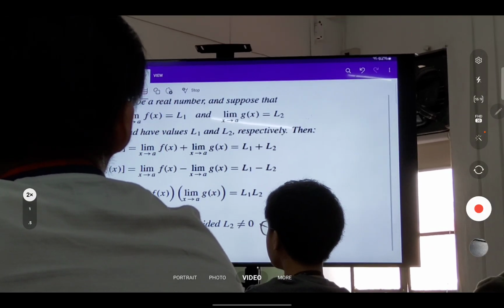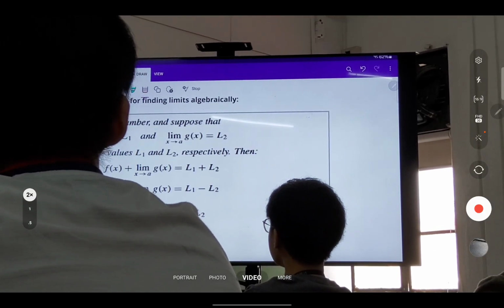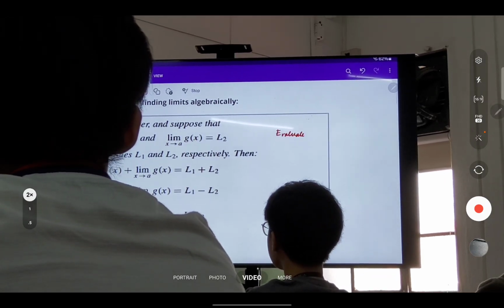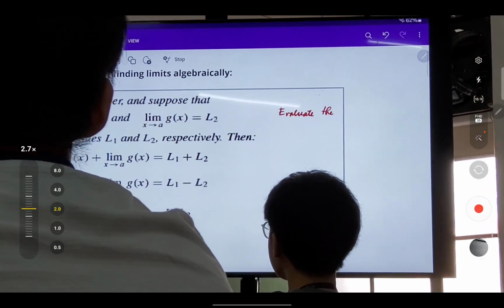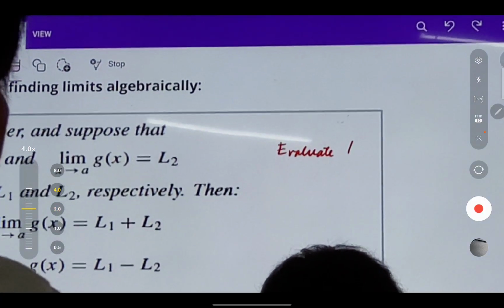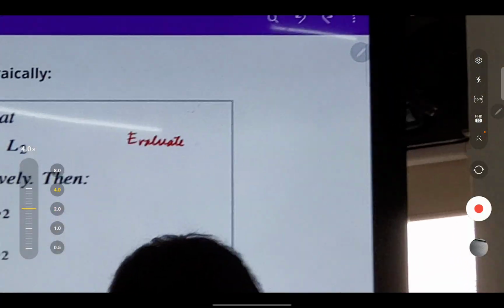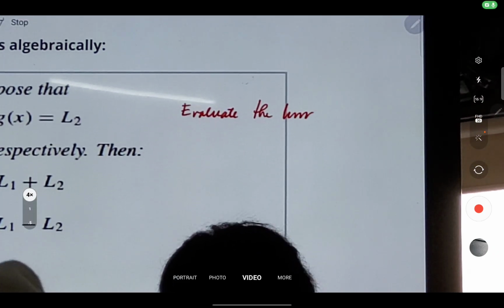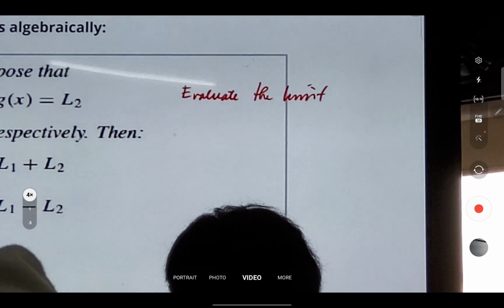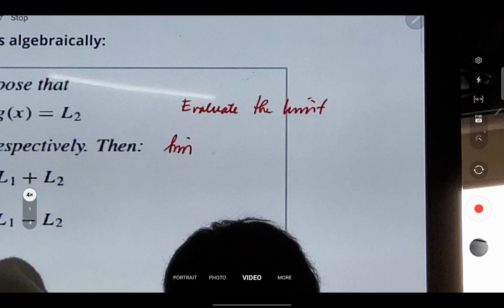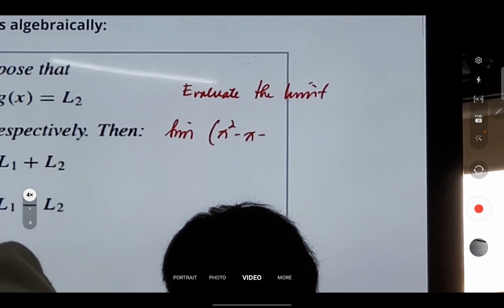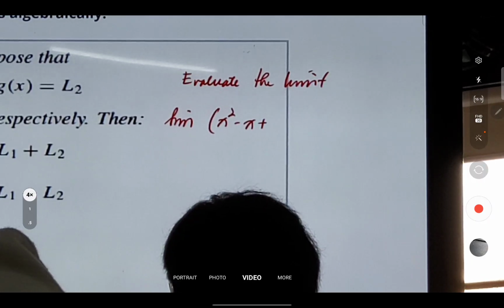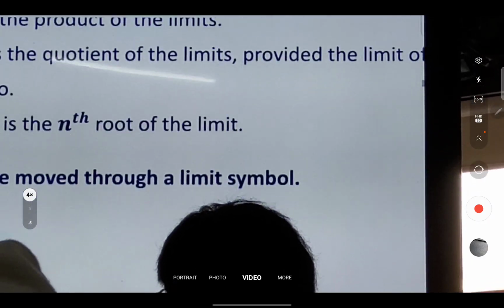Now, say we want to find this one. We're asked to evaluate, given that we have the limit of 8 minus 3x plus 12x squared as x approaches 2.